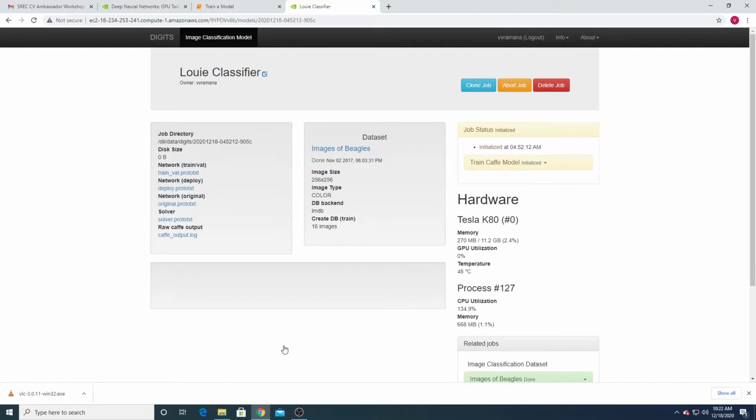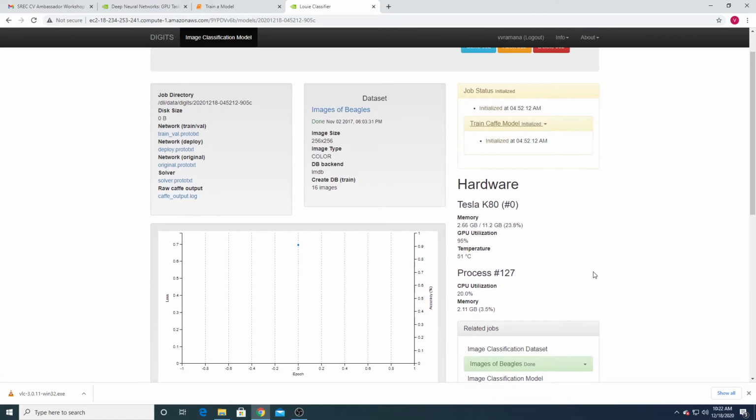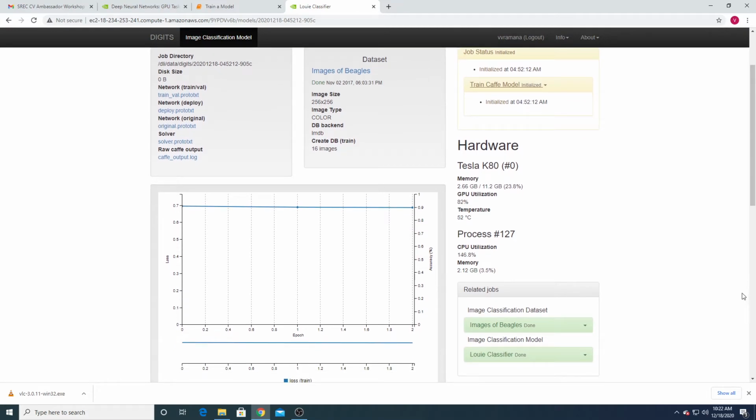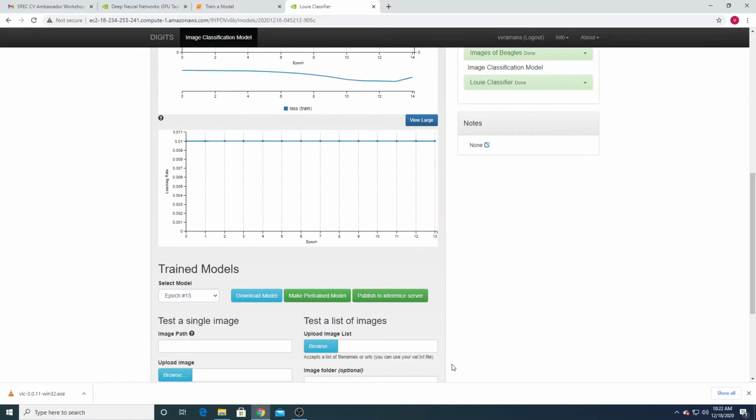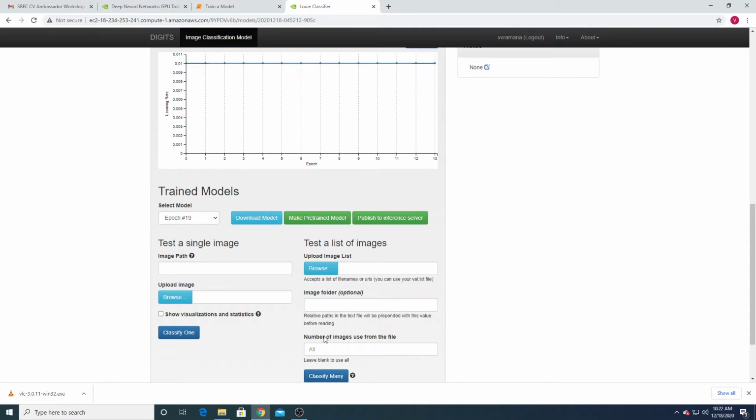Now it will run for the 100 epochs. Train the CAF model. So it was initialized here. 2 epochs completed. 8 completed. 15 epochs completed. 16 epochs completed. 18 epochs completed. 19 completed. So we have to wait.